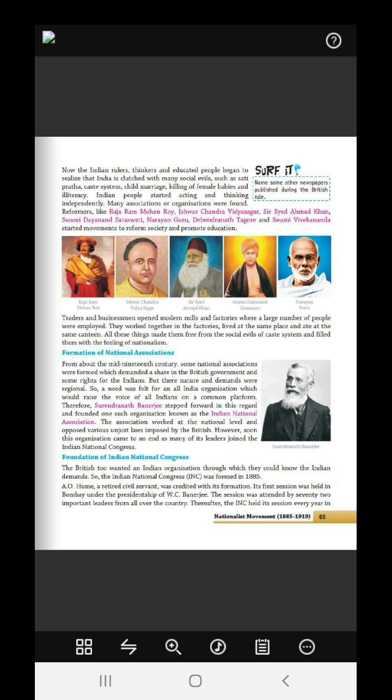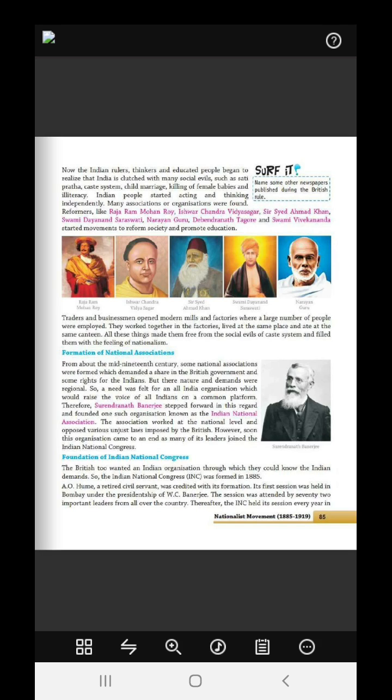Now, formation of the national associations. About the mid of the 19th century, some national associations were formed, which demanded a share in the British government and some rights for the Indians also. So they demanded justice, and they demanded that you have to think for our welfare also. So what did they do? They asked for a share of the British government.